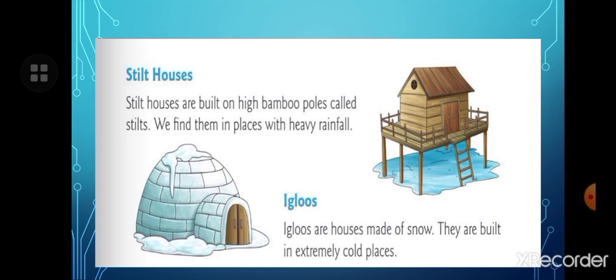And next is the stilt house. Stilt houses are houses on high bamboo poles called stilts. Here you will see the high bamboo poles. We find them in places with heavy rainfall. In regions with heavy rainfall, stilt houses are built. And igloos are houses made of snow, and they are built in extremely cold places.